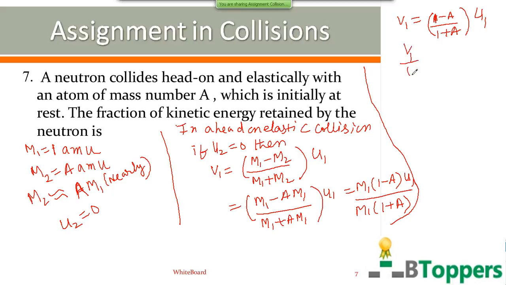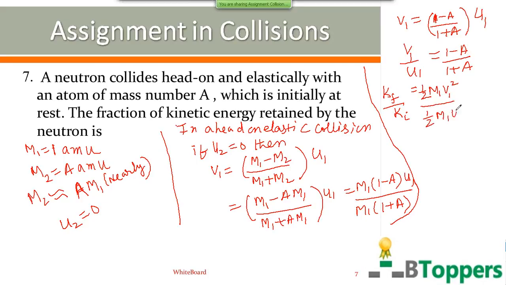So V1 by U1, you can write (1 minus A) by (1 plus A). This part of the solution is similar to the earlier problem. Let Kf denote the final kinetic energy of the neutron just after collision, and Ki the initial kinetic energy of the neutron before collision. Final kinetic energy just after collision is half m1 v1 square.